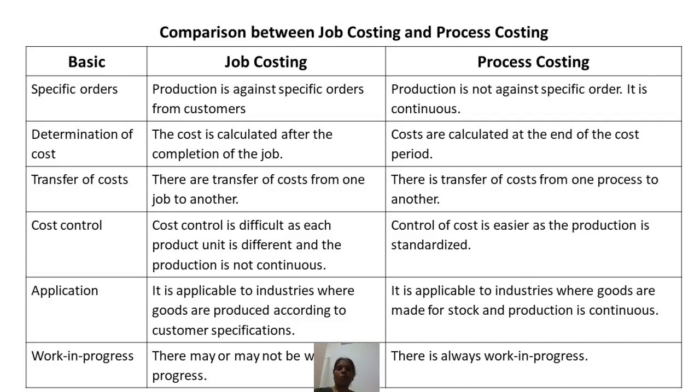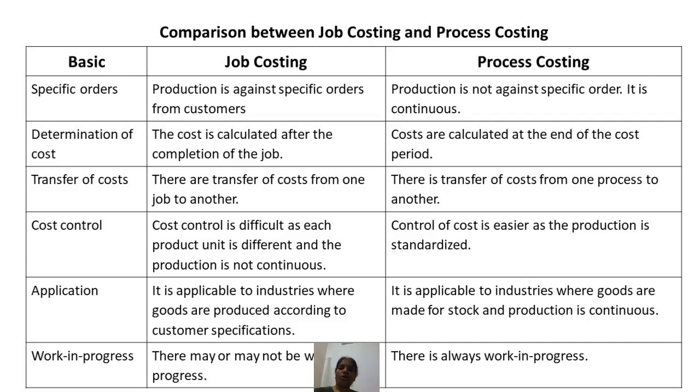In job costing, the cost control is very difficult because production takes place according to the customer's needs. Whenever the customer's needs change, the production process or the production design also has to be changed. As such, the cost control calculation becomes difficult. Whereas in process costing, it's very much easier.